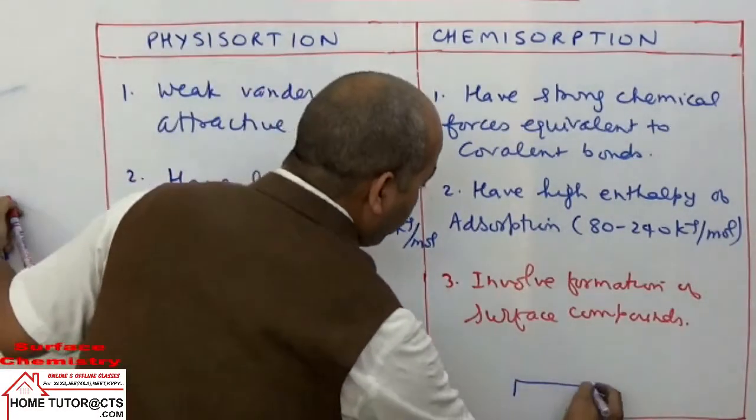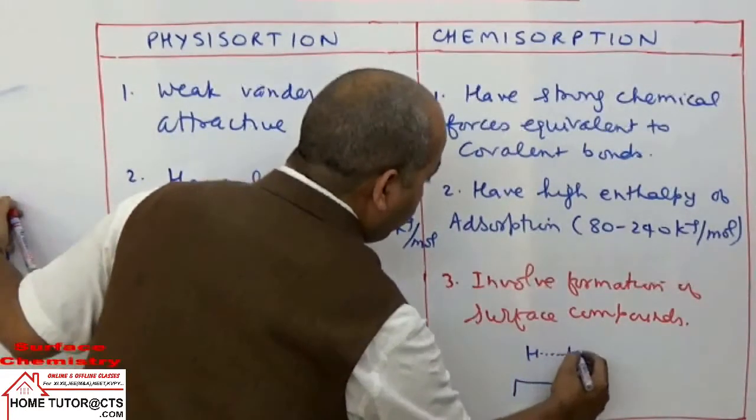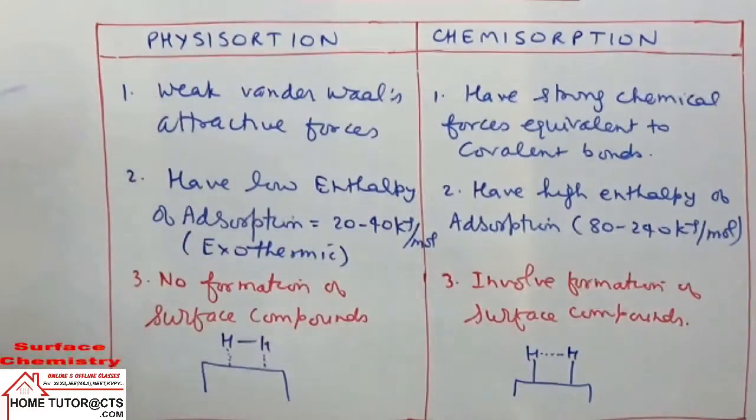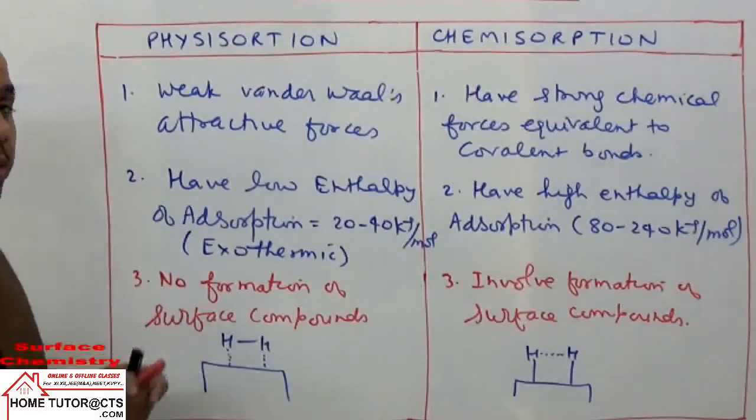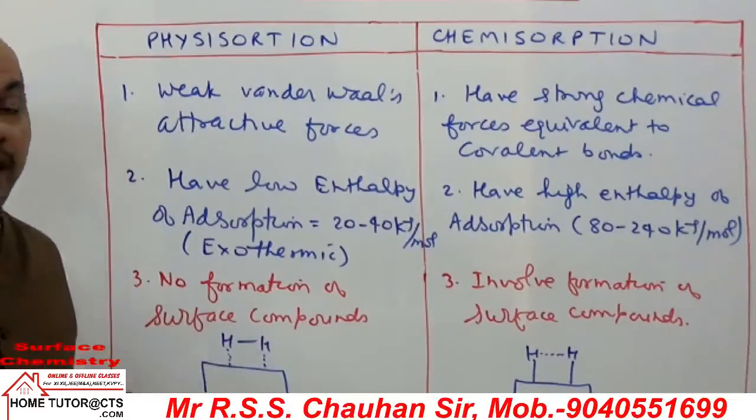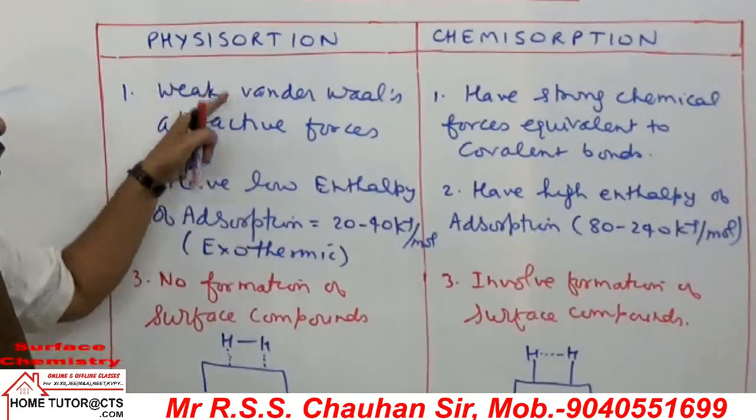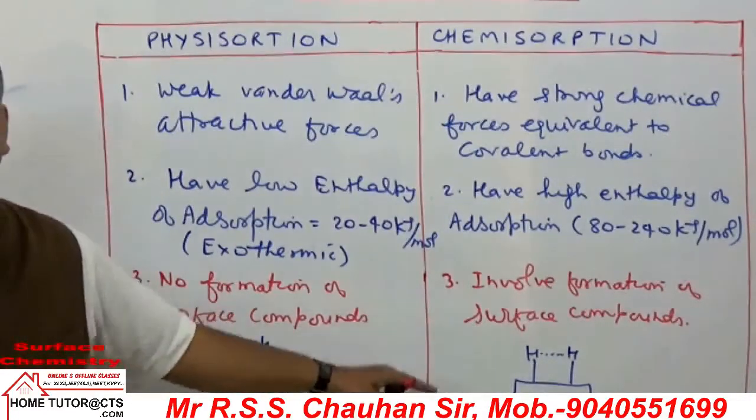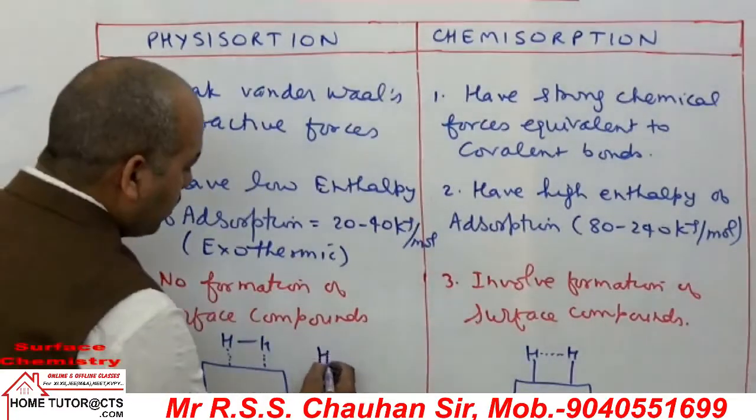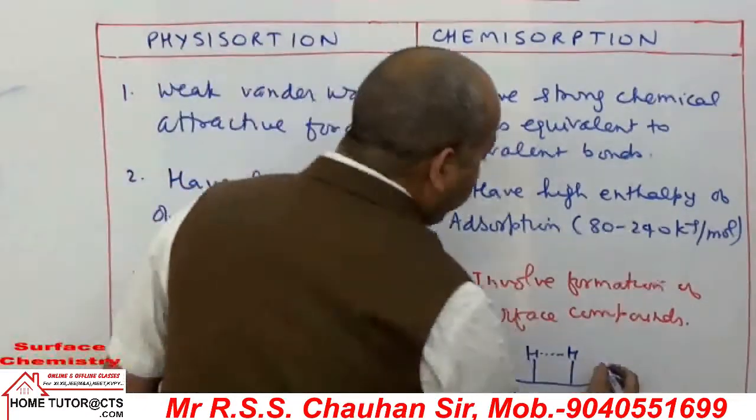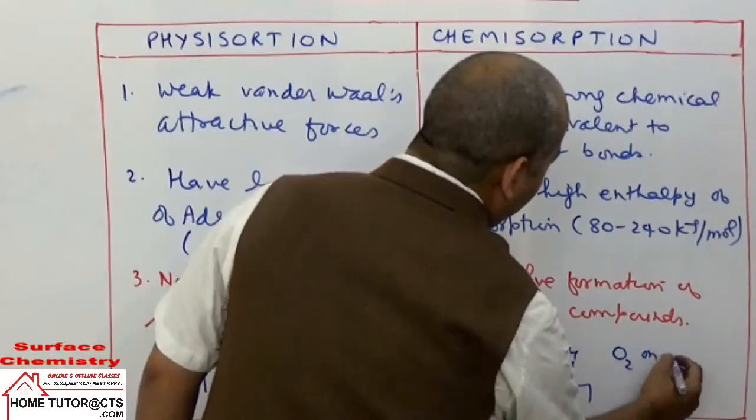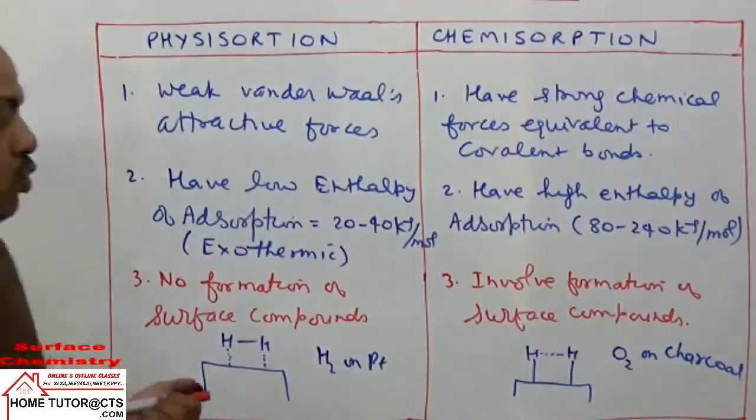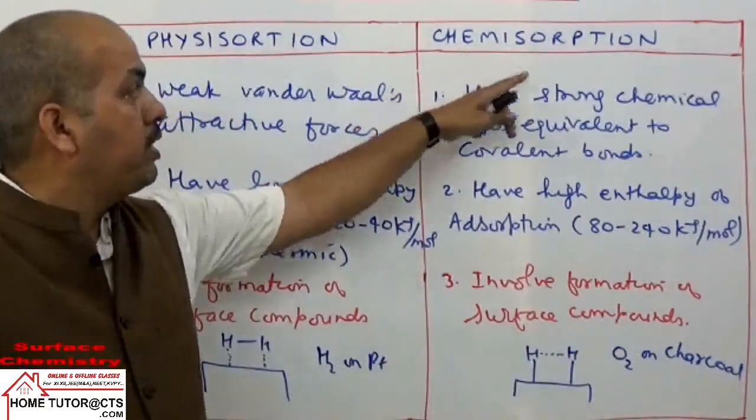If I take suppose same adsorption here, this bond breaks up, they form new bonds with the adsorbent. Suppose take metals or adsorbent. That is the meaning here. The common example taken is hydrogen adsorbed on platinum by physisorption, whereas O2 gas will be adsorbed on charcoal by chemisorption. The common example of chemisorption is O2 gas adsorbed on charcoal.